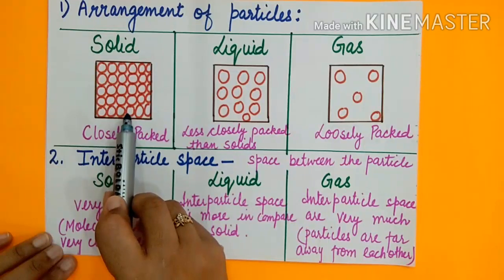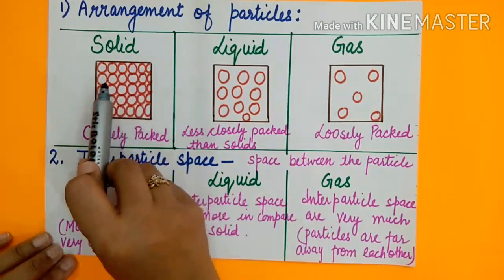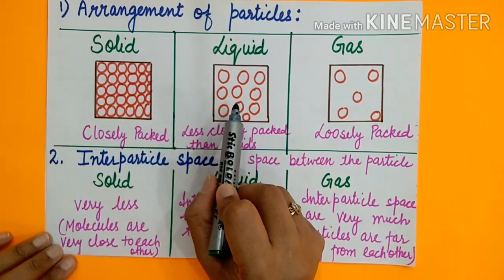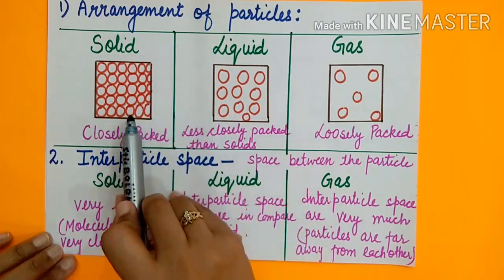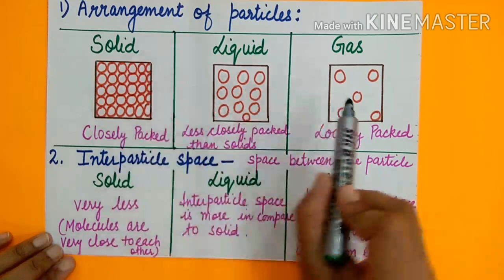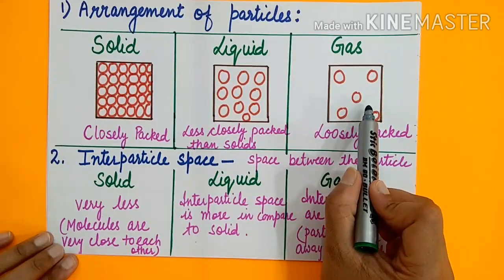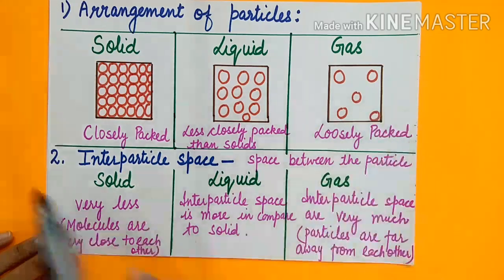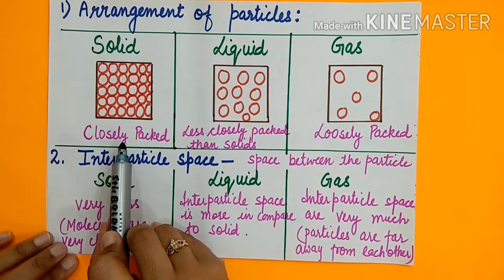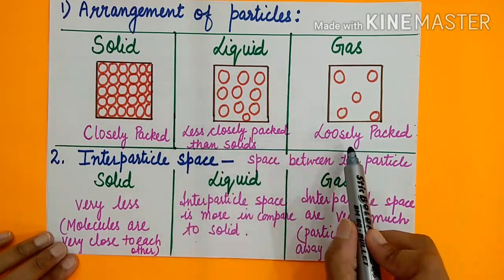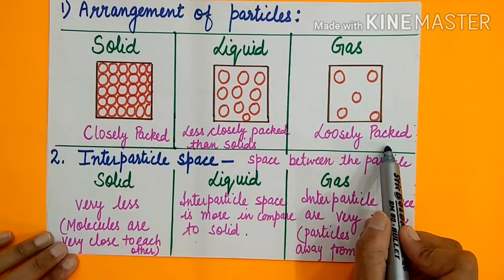As you can see in this picture, they are very near to each other. They are very close to each other. In liquid, they are far away from each other as compared to solid. And they are very far away from each other in gaseous state. So we can say the arrangement of particles is closely packed, less closely packed than solid, and loosely packed.